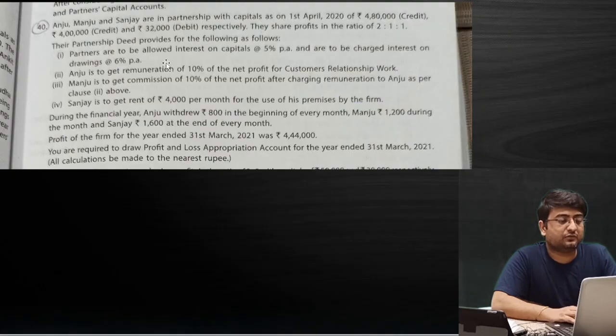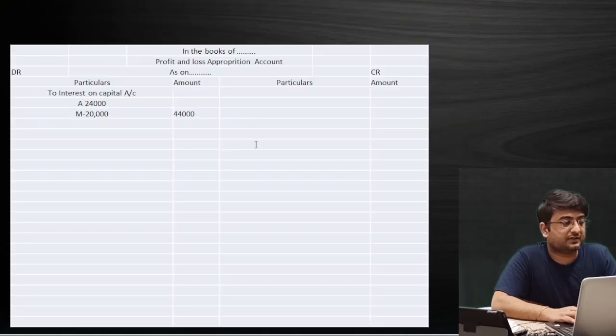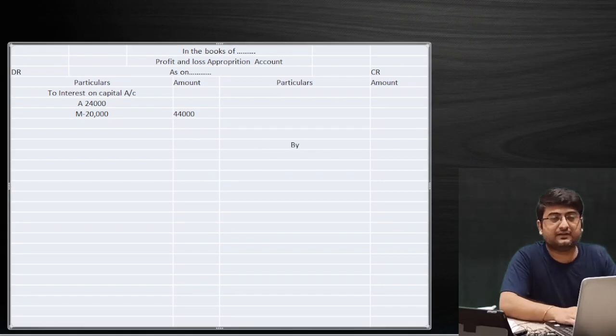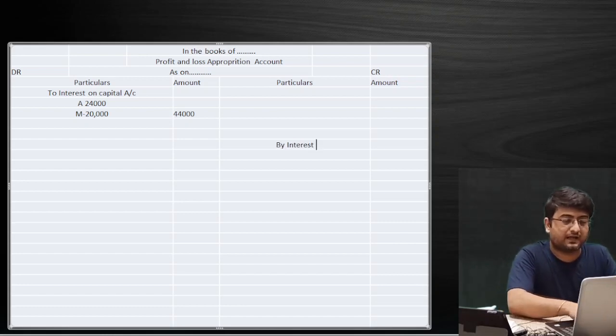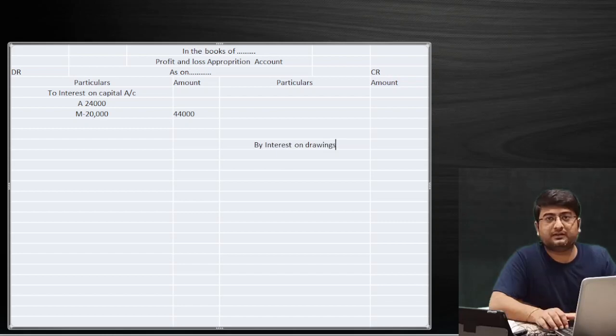Now we are moving to the next. We have the interest on drawings as well, but right now we don't have a drawing amount, so we are keeping that particular item on hold. Now number two, we are giving a remuneration of 10% of the net profit for customer relationship work, so we have to write the remuneration as well. Since we are leaving two things now, the first, interest on drawings, so as not to forget in later stages, I'll simply give the heading and leave it in the account only. Remember, once we get the amount, we'll pass an entry as well.